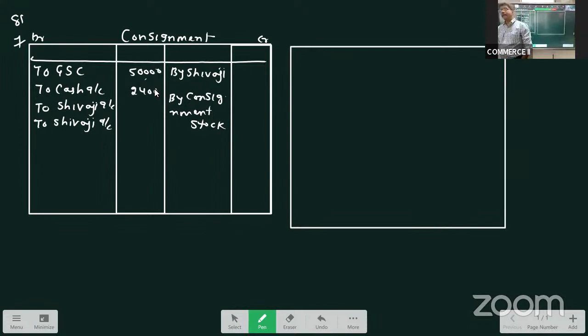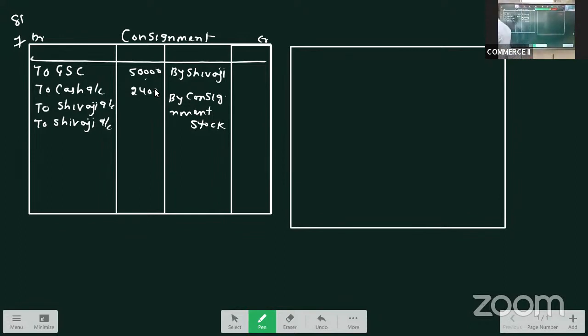Consignee, it depends. While taking consignee expenses, we have to see whether the nature is specified or not. If it is specified, then only we will treat them as non-recurring expenses. If only expenses of consignee as such is given, we will treat it as a recurring expense and will not include it at the time of valuation of unsold stock, right?